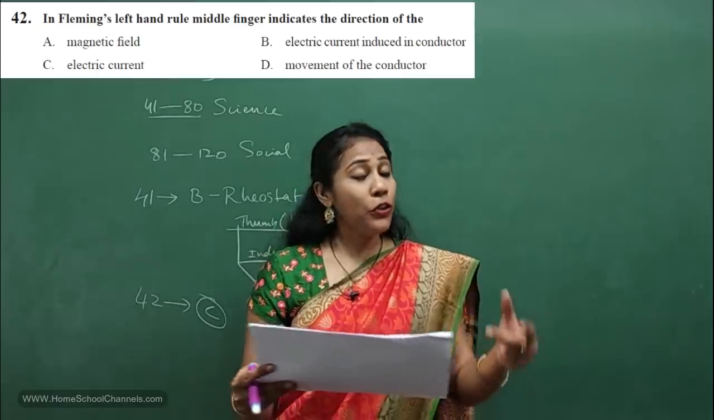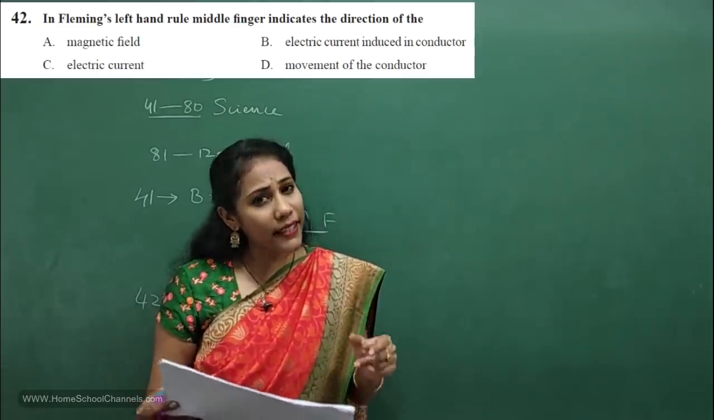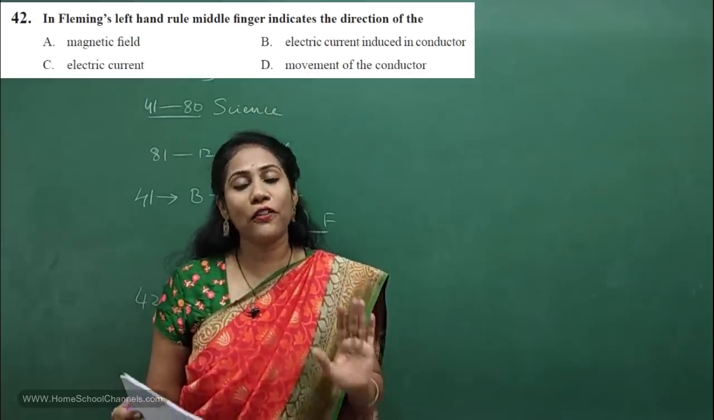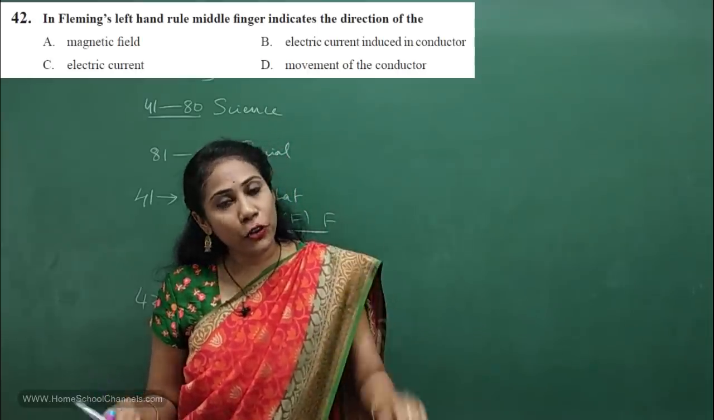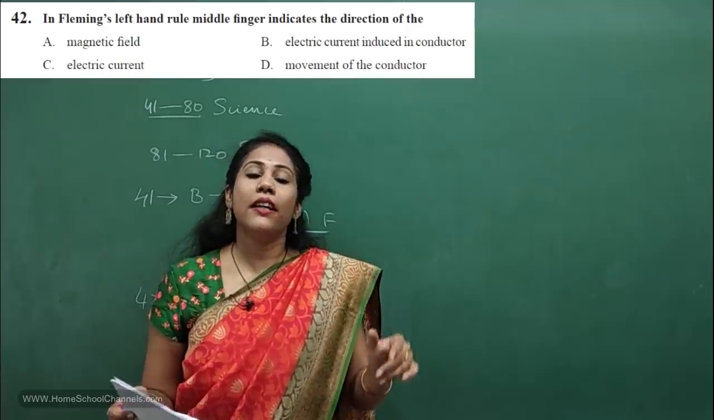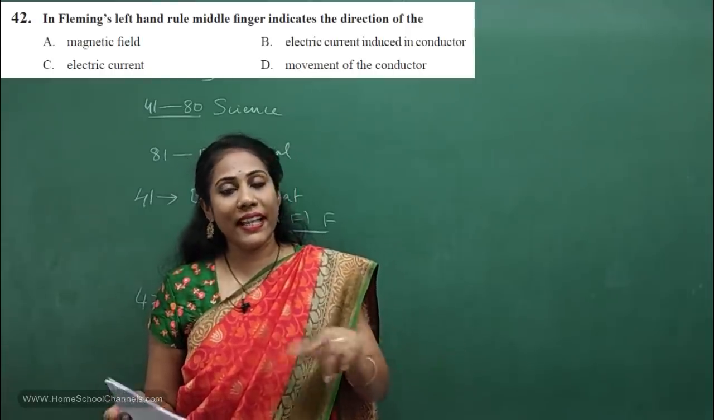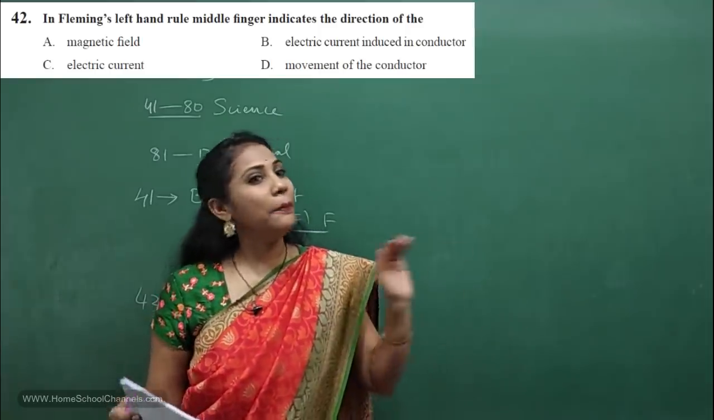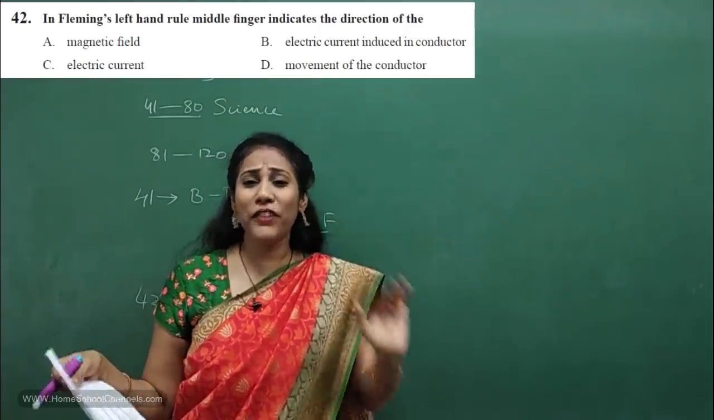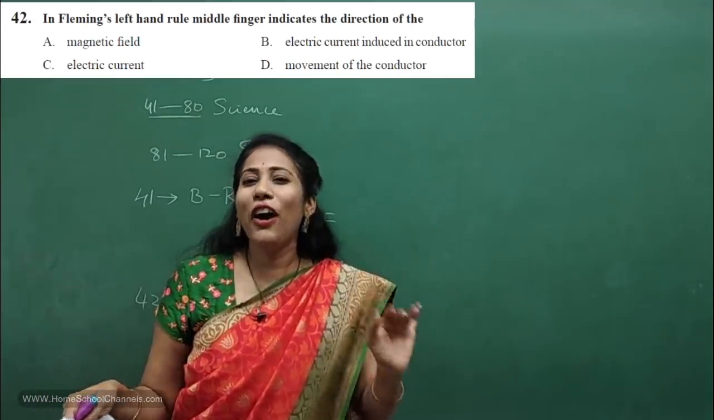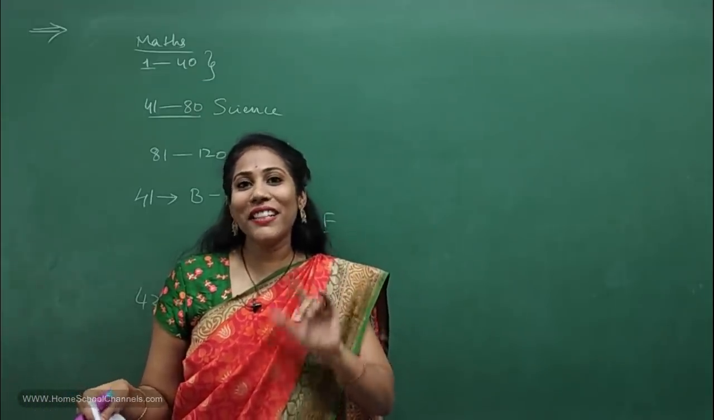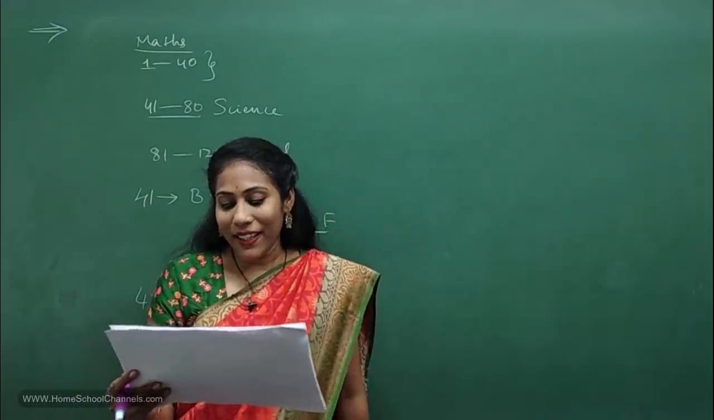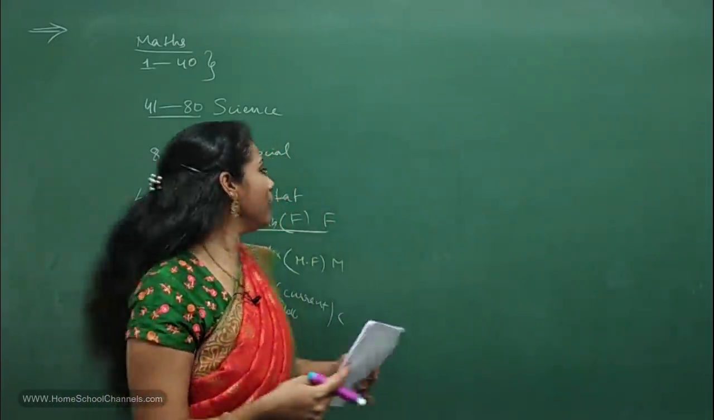Okay, what I suggest is to remember all the thumb rules from the chapter magnetic effect of electric current, electromagnetic induction, Fleming's left hand rule, right hand rule, and right hand thumb rule. All the thumb rules are very important. I have a strong feeling that at least one question can be asked on these thumb rules, right? Okay, so let me go for the 43rd question.